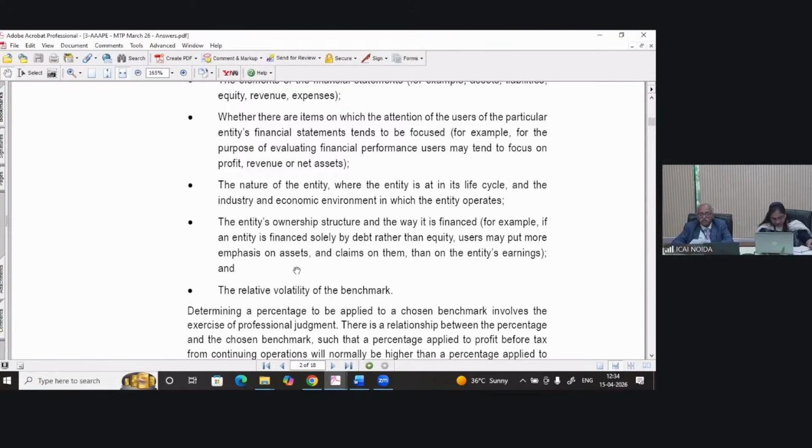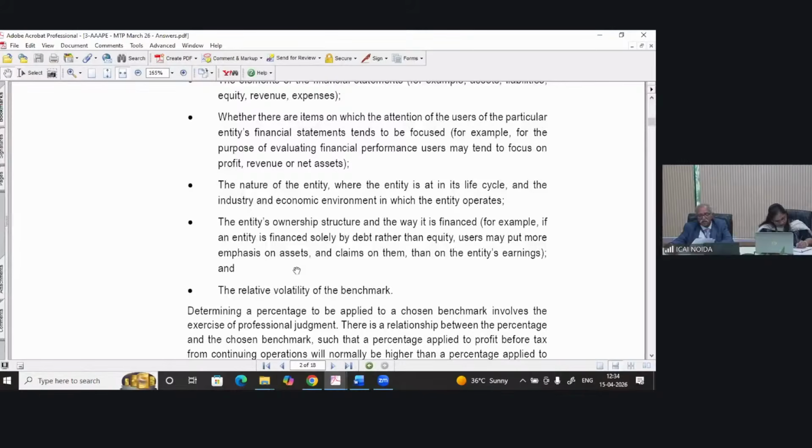For example, if an entity is financed through debt, then the users will emphasize assets rather than earnings. And if the entity is financed by equity, then shareholders naturally will focus on earnings and the relative volatility of the benchmark.